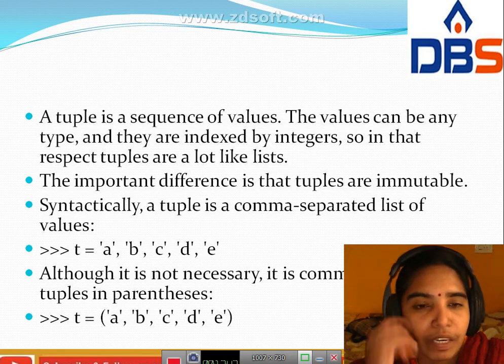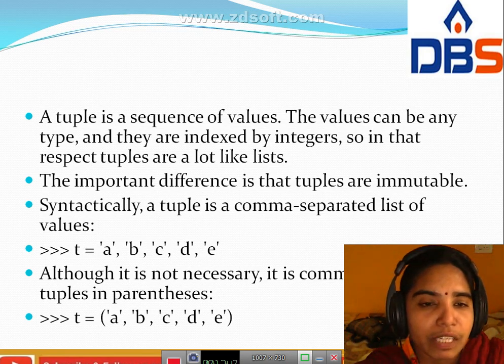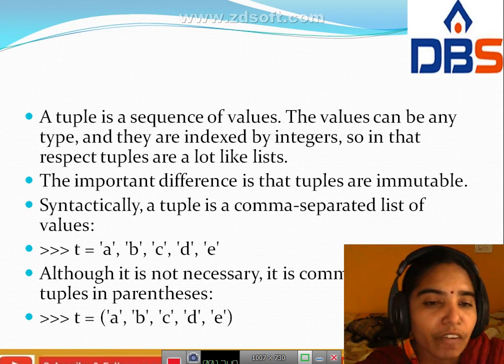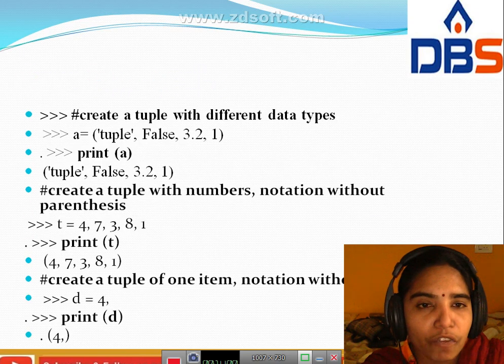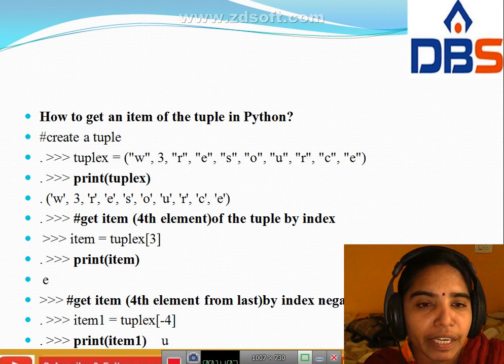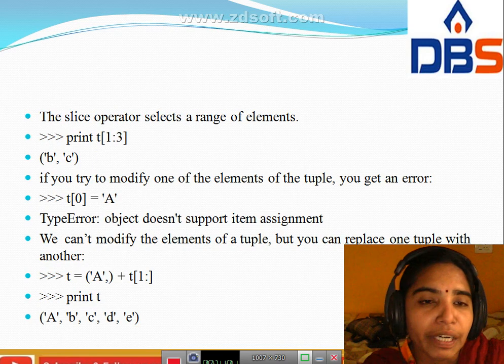First, in this example, print of t, I gave the slice operator. We stored A, B, C, D, E, these characters, in the tuple t. I gave the slice operator print t of 1:3.